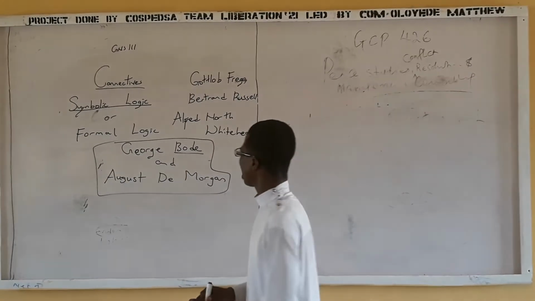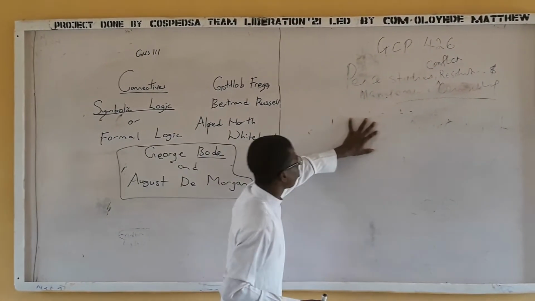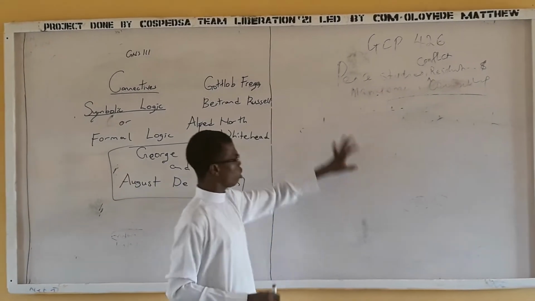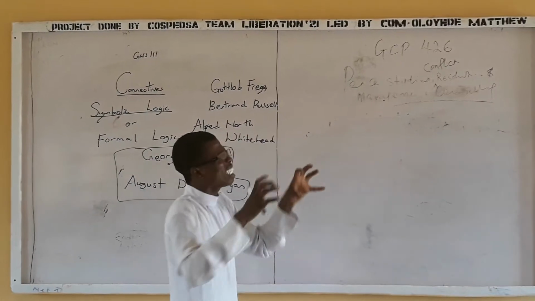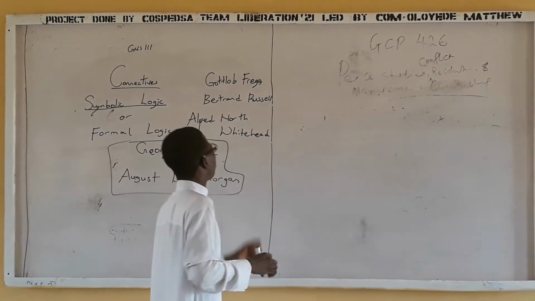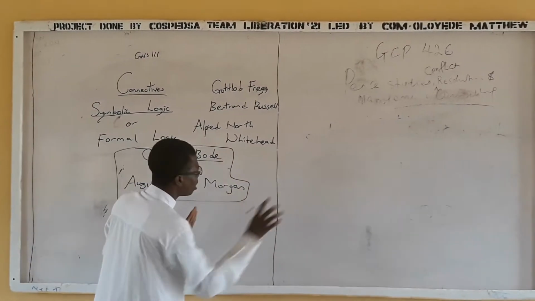Can you understand what I just said? They introduced symbols for complete statements, and symbols that will represent connectives that will connect the statements.